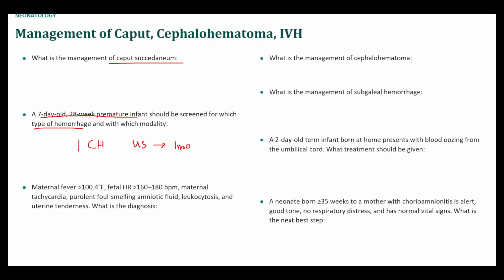Okay, next, maternal fever of 100.4 Fahrenheit. I think that's like 39 Celsius. Fetal heart rate, so you have a bit of tachycardia, maternal tachycardia, purulent, foul-smelling amniotic fluid with leukocytosis and uterine tenderness. Okay, so if this is postpartum, I would say that this is